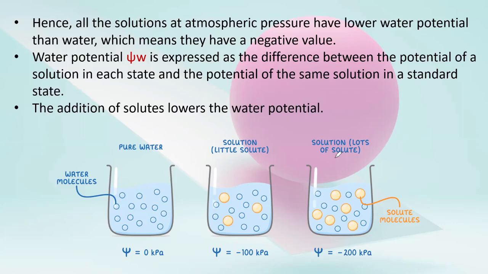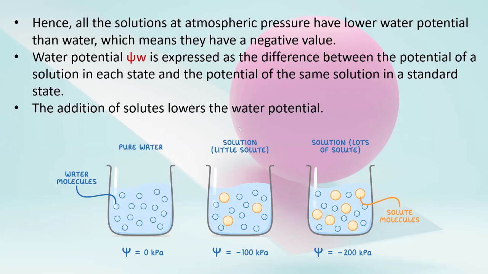When more solute is added to this system, the water potential becomes more negative. In other words, the pressure or force of each water molecule decreases because of the presence of solute molecules in the spaces between the water molecules.